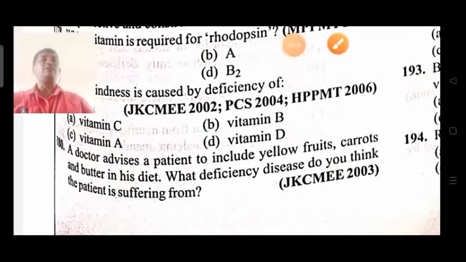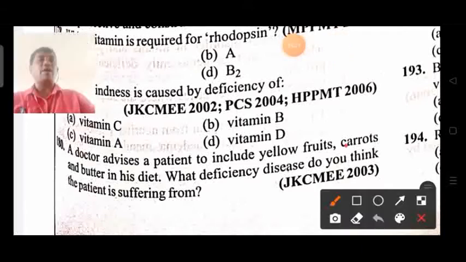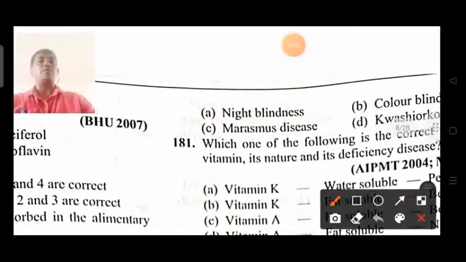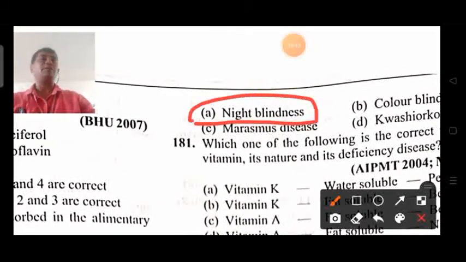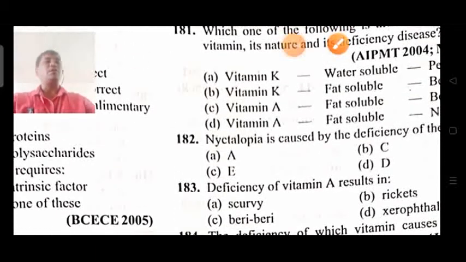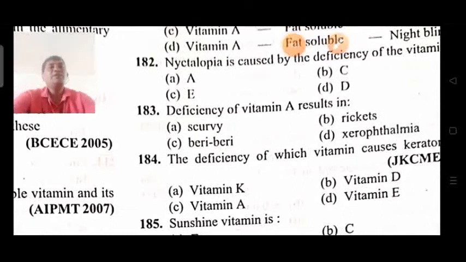Next, the last question, 180. A doctor advises a patient to include yellow fruits, carrot and butter in his diet. What deficiency? Already we have discussed this. He is most probably suffering from night blindness, because vitamin A is lacking. So the answer is night blindness, because of which the doctor has added the carrots, yellow fruits and other components.